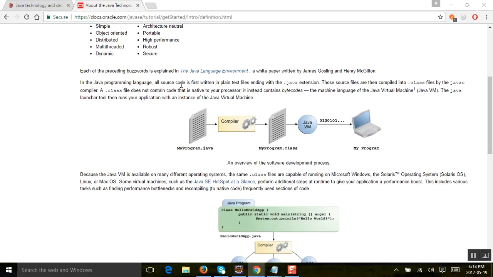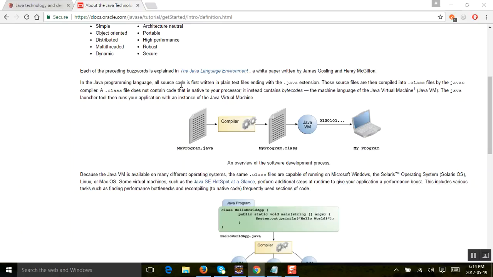So what is a Java compiler? It compiles the file. What is a compiler? It converts a program from a high level language, which we are able to understand, into a low level or machine language, which your hardware or your machine will be able to understand. A compiler will convert a high level language into a machine level language which the machine will be able to understand. Makes sense up till now?